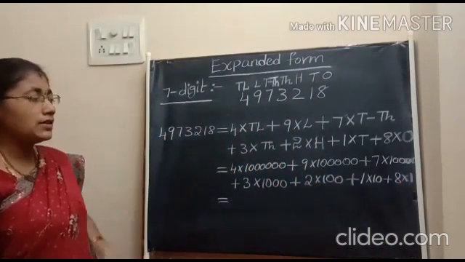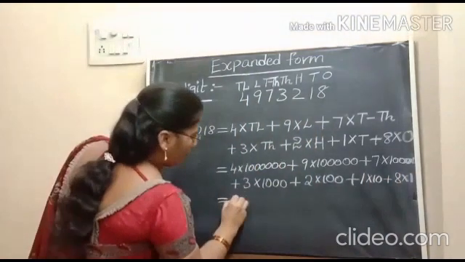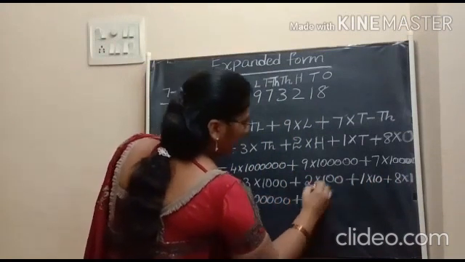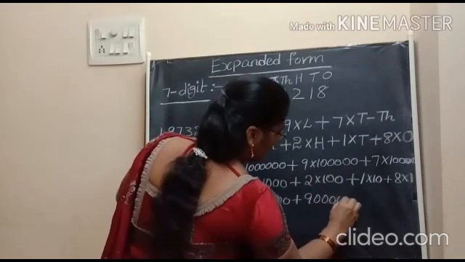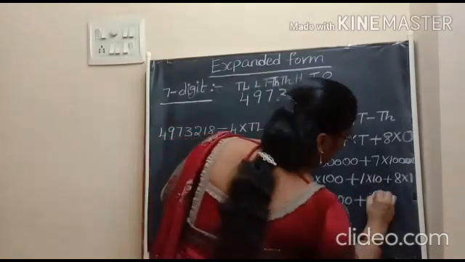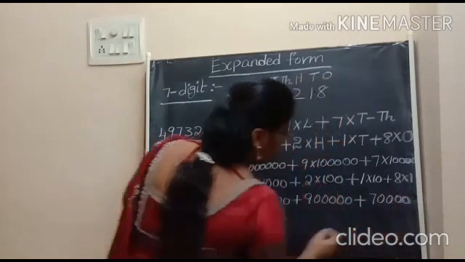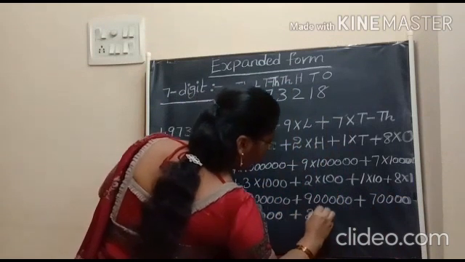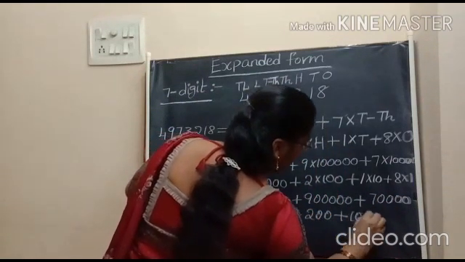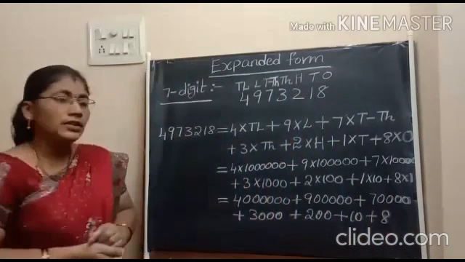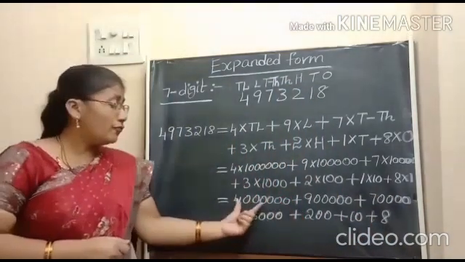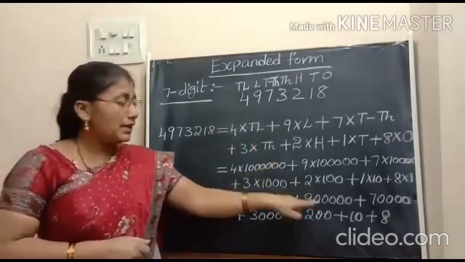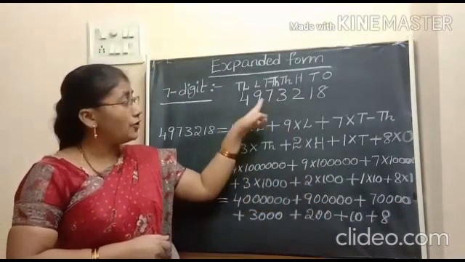By observing this, we get 40 lakhs plus 9 lakh plus 70,000 plus 3,000 plus 200 plus 10 plus 8. Observe carefully. 40 lakhs is the place value of 4. 9 lakhs is the place value of 9.